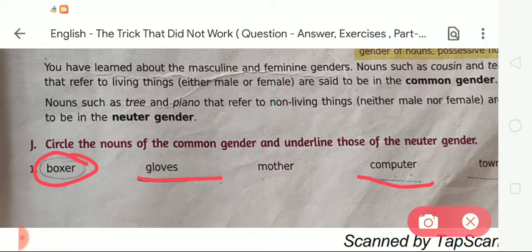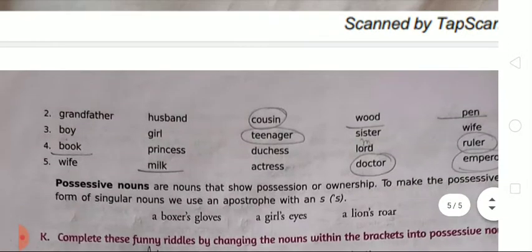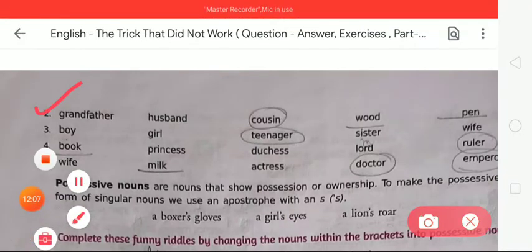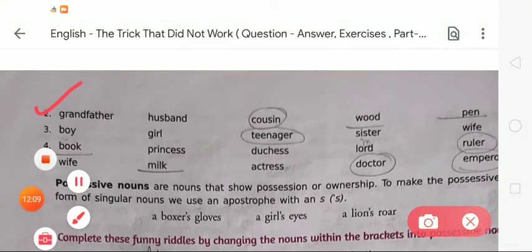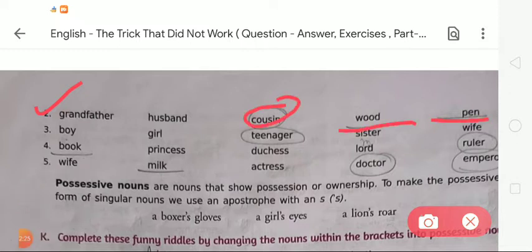So now next is town. So we have also underlined this given word because it is an example of neuter gender. Now the next, in second: grandfather, husband, cousin, wood and pain. So grandfather is an example of masculine, husband is also an example of masculine, so we can't do anything to these given words. Now cousin is an example of common gender, so we have to circle it. Now wood is an example of neuter gender and pain is also an example of neuter gender, so we have to underline these given words.